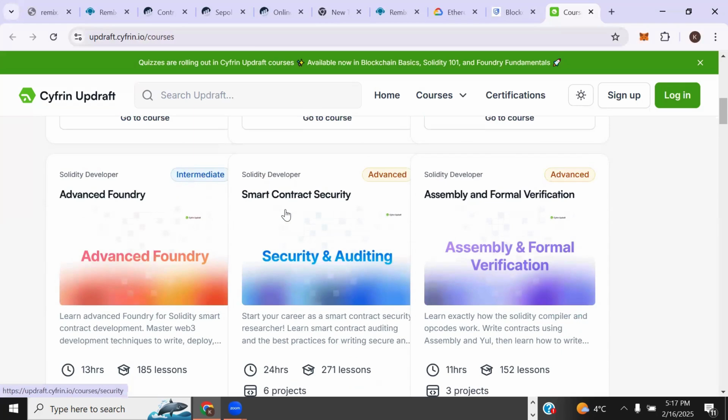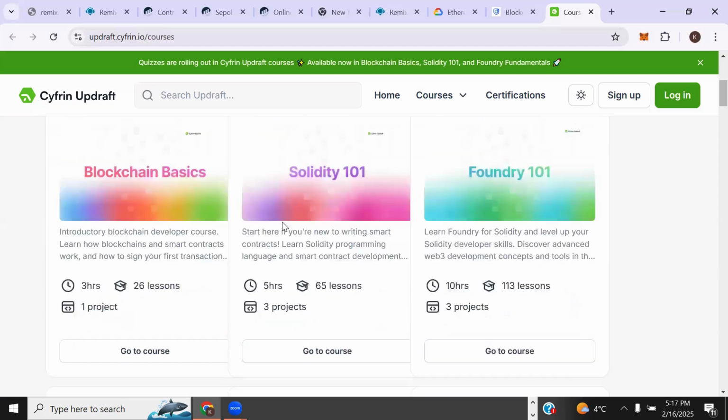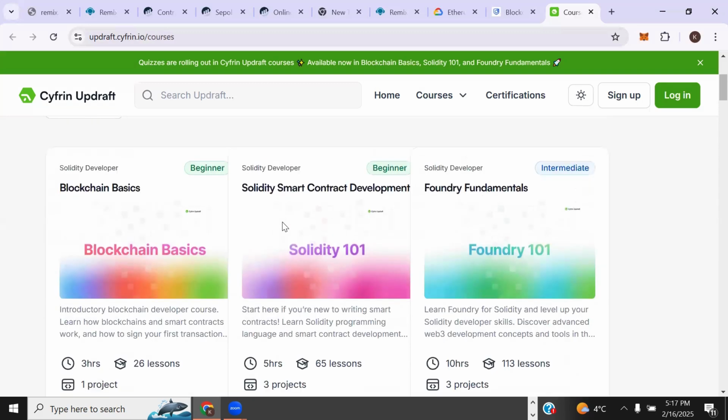So what is smart contract security auditing? We're basically auditing code that blockchain developers or projects wrote. We audit it to spot vulnerabilities in that code, right? So that's what we do. This is going to give everybody more of an idea of what to do.